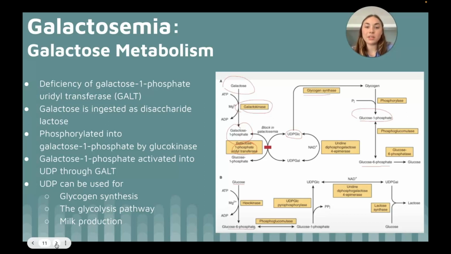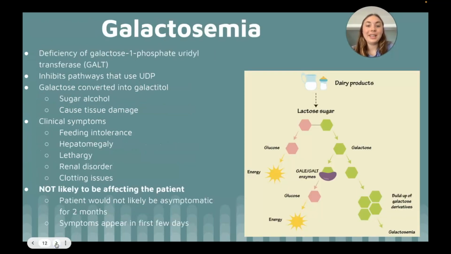Galactose can also be converted into glucose 1-phosphate, become an active sugar, and then be used for glycogen synthesis, with the use of galactose 1-phosphate uridyl transferase. It can also be used for synthesis of lactose in milk production. In galactosemia, affected individuals are born with a deficiency in GALT. This deficiency will cause toxic levels of galactose 1-phosphate in the liver.